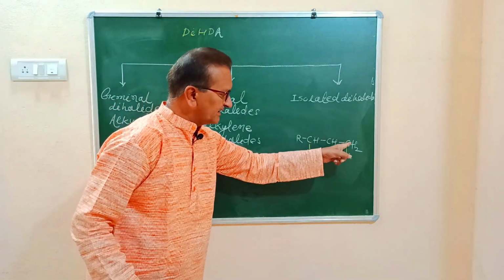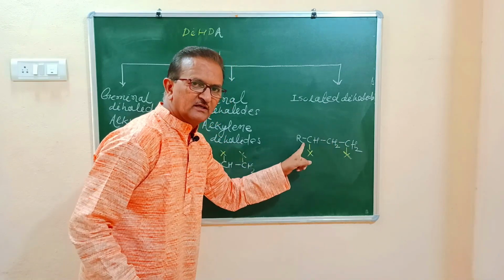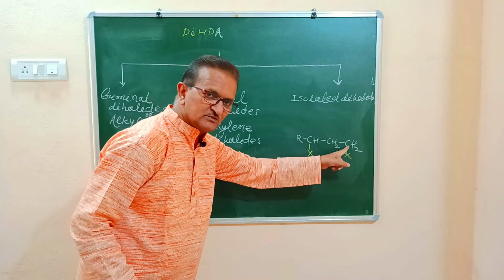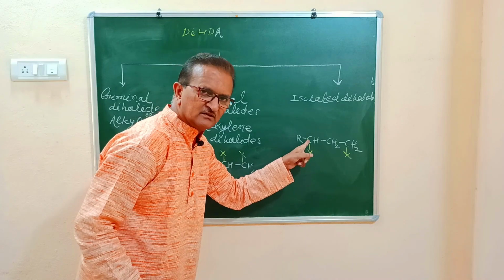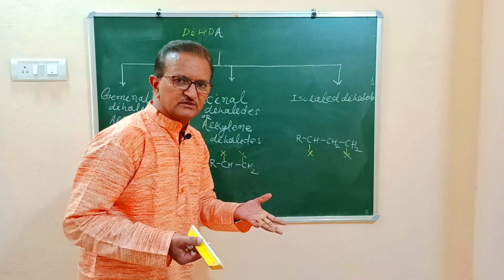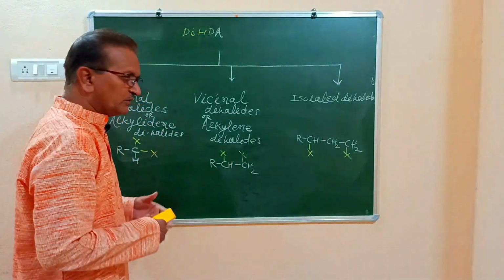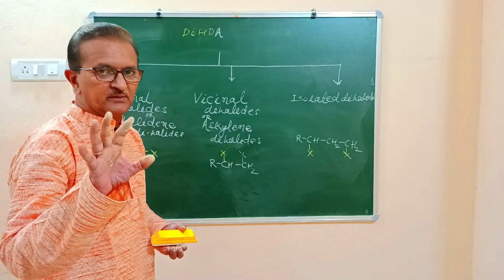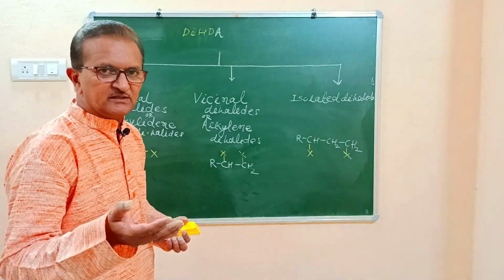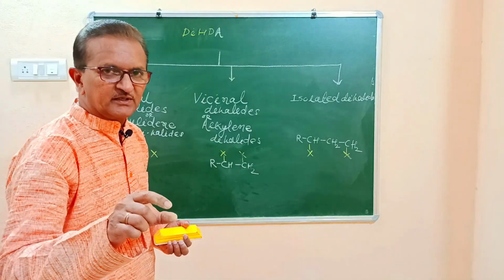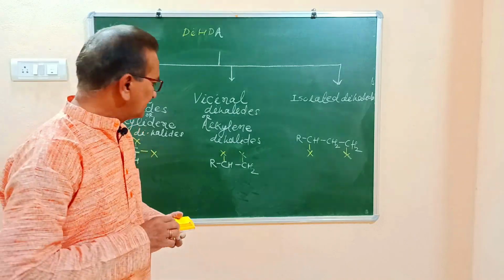Here, positions of halogen atoms are 1 and 3, not 1 and 2 or 2 and 3. One of the halogen atoms is bonded to carbon number first, and next halogen atom is bonded to carbon number third. That means they differ in their positions. What type of isomerism they show? Position isomerism. I will proceed towards writing examples. Examples are very, very important because we have these examples in practice in case of next topic of organic section, that is aldehydes and ketones.